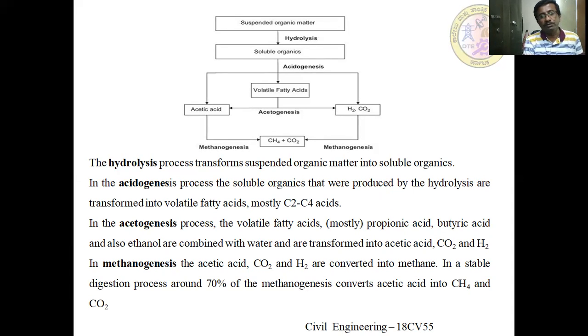Coming to the pH also: due to the acid forming bacteria, the pH of the solution goes on decreasing. If it goes on decreasing to a very low pH, the acidic range will affect the microbes present and lead to their death. Once that happens, the decomposition is automatically not completed. So we are supposed to maintain the required pH in the system. The main things to take into consideration when we go for digestion of the sludge are temperature as well as pH. If they are not maintained properly, the efficiency of the system decreases.